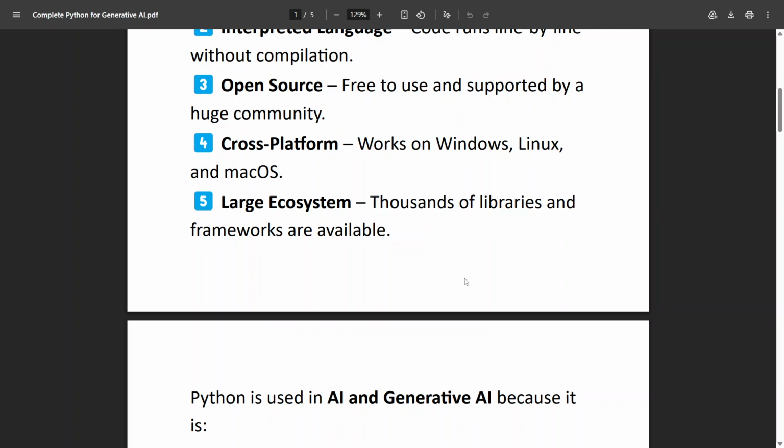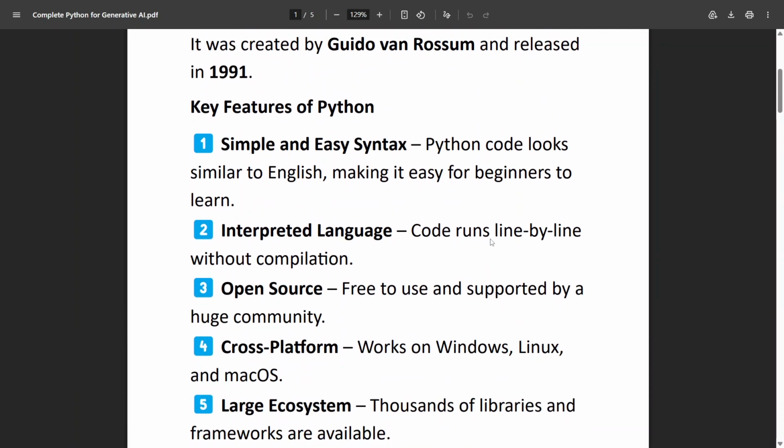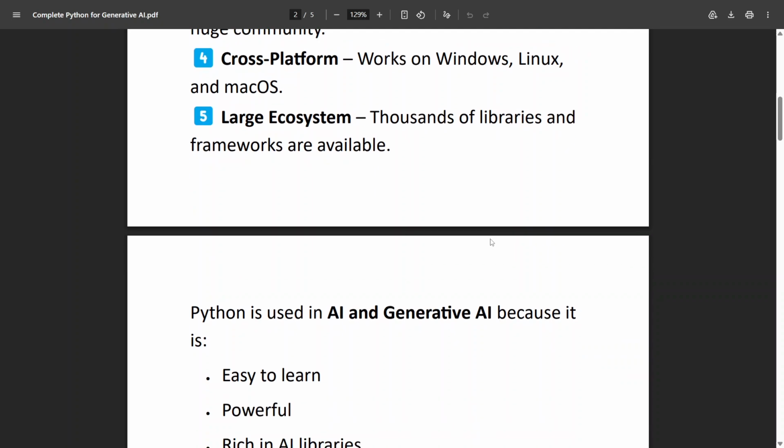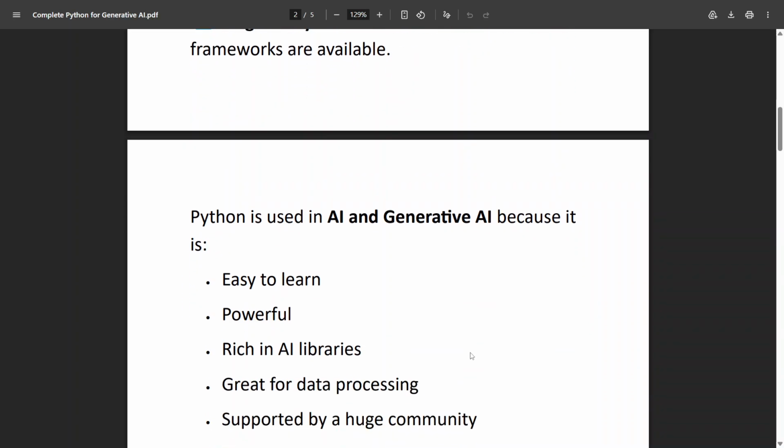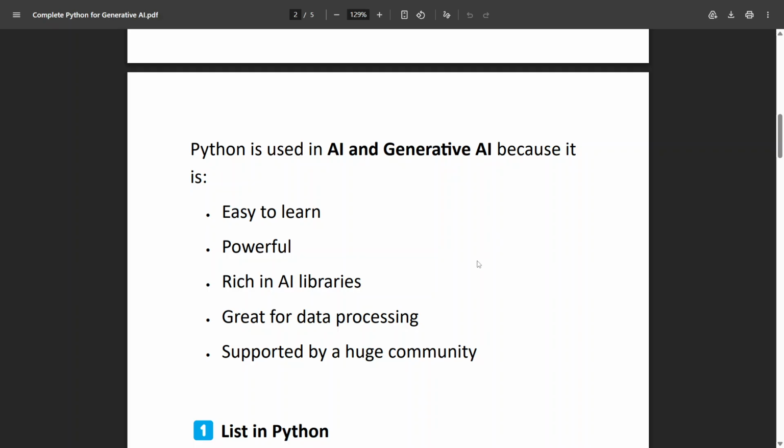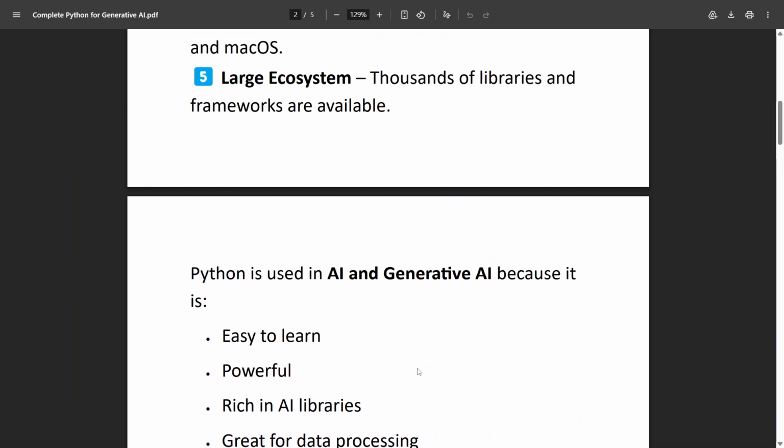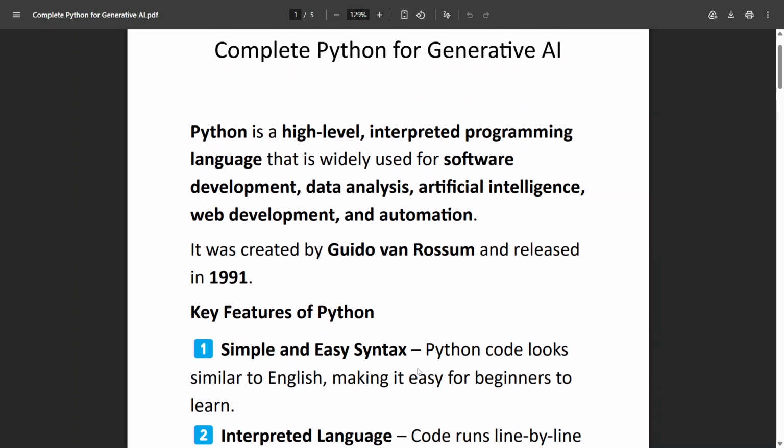I'm not going into this theoretical part. If you need it, I will share this PDF in my chat. Once we get around 4 to 5 sessions of this Python series, then I will upload this PDF. So Python is used in AI and generative AI because it is rich in AI libraries, great for data processing, and supported by a huge community. Okay, so this is the basics of Python.